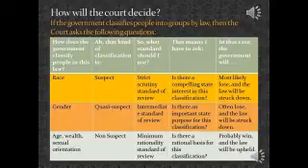This chart is looking at, if the Supreme Court gets a case in which there is a law where people are classified, whether that's by race, gender, age, sexual orientation, I think there's another category that I'm missing, how will the Supreme Court proceed?